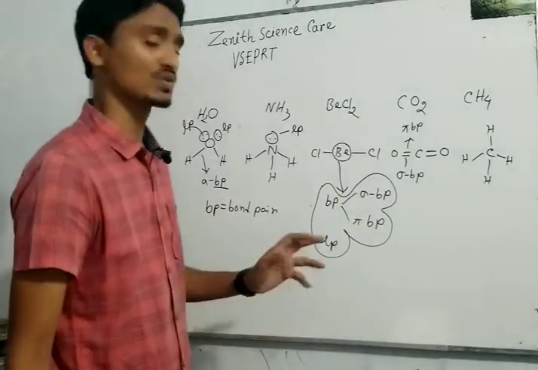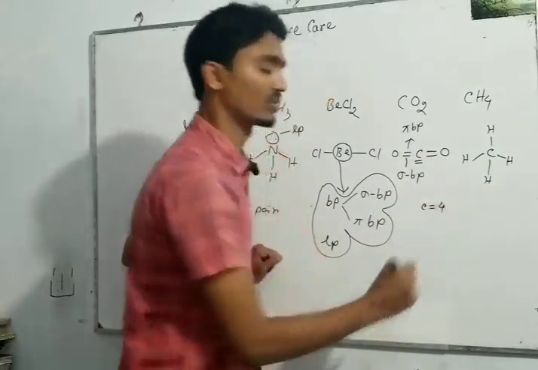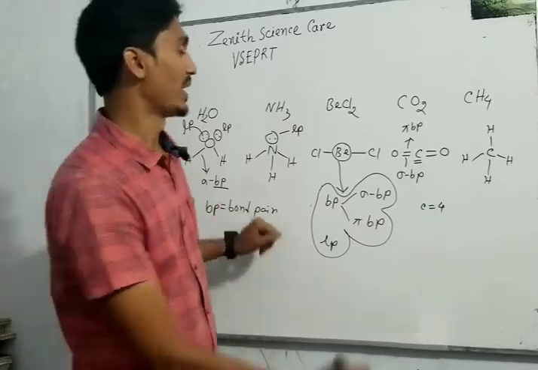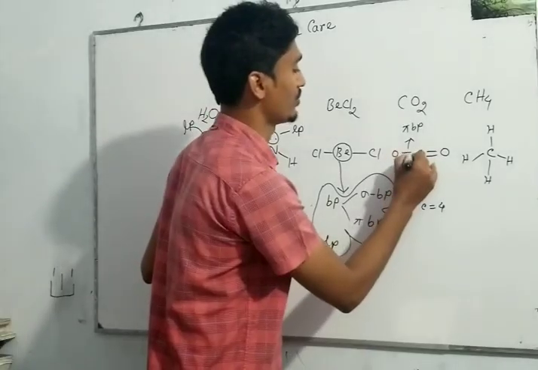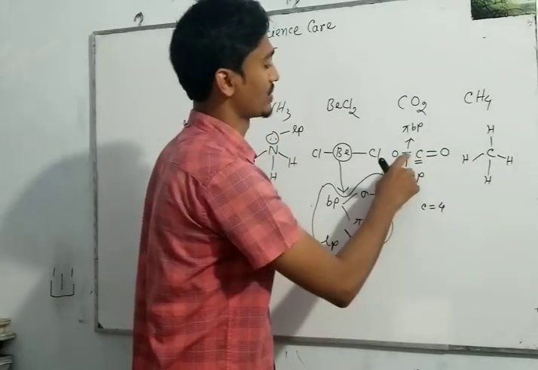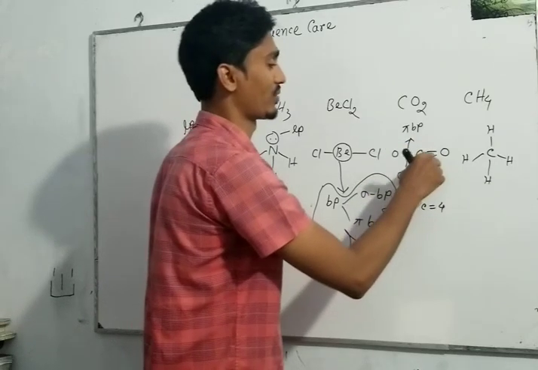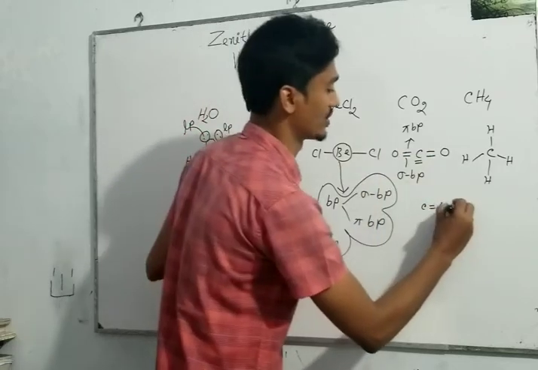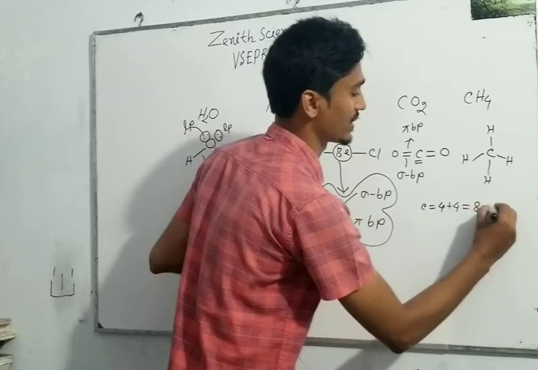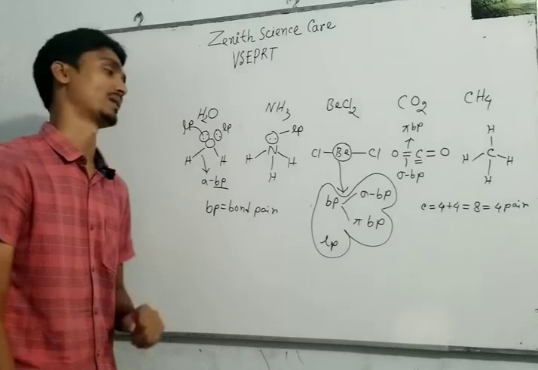So, my dear students, here the central atom carbon has 4 outermost shell electrons, that means valence shell electrons, and it forms 4 bonds. So carbon gains 4 electrons from these 4 bonds. That means the total number of electrons will be 8, and 8 electrons form 4 electron pairs.